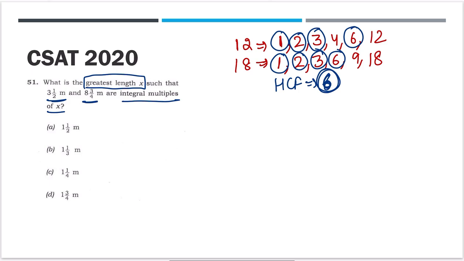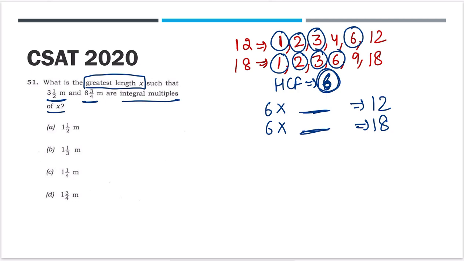6 is the greatest of all the common factors, so 12 and 18 are multiples of 6. You understand? 6 is the highest factor possible which, when multiplied with some other numbers, gives me 12 and 18.